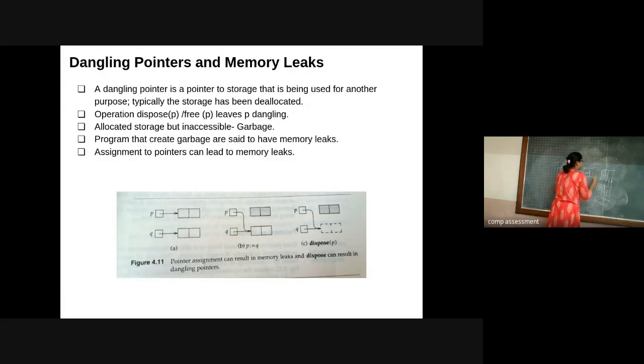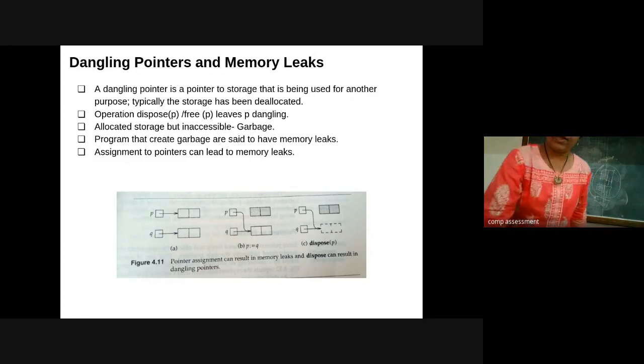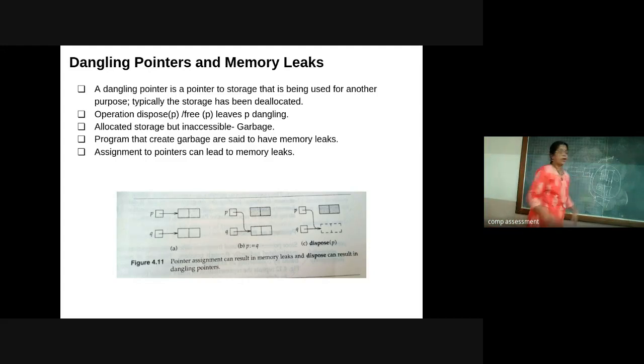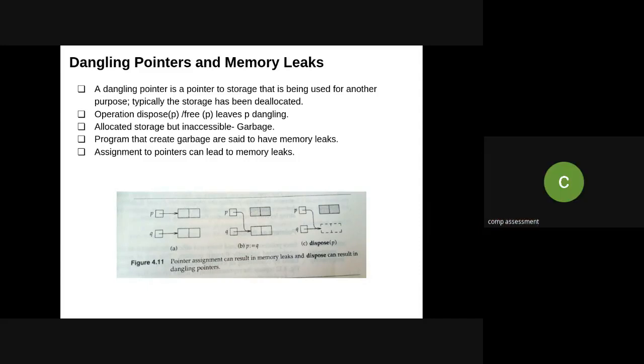Now if this link is broken and this pointer points directly to this particular cell, then these two cells are inaccessible. The memory is allocated, but it is inaccessible because this pointer, instead of pointing to this allocated memory, is pointing to something else. So whenever you make an assignment to a pointer variable, it is a little dangerous, or it causes a memory leak. And the pointer is dangling here. So this is the concept of dangling pointer and memory leak.